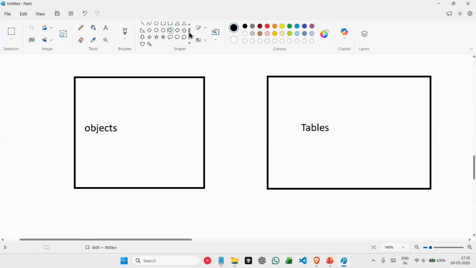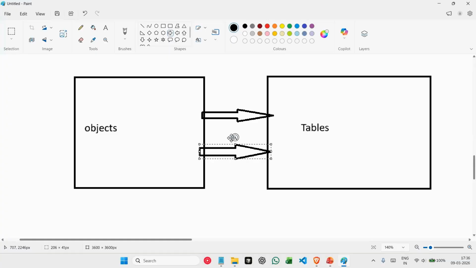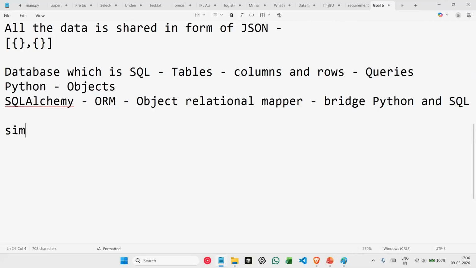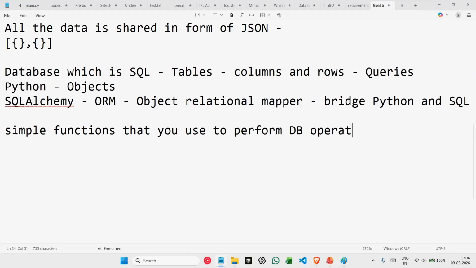So it is basically converting our data which is in table format into object format for Python to understand, and also the opposite. What SQL Alchemy provides you is some methods, simple functions that you can use to perform database operations.